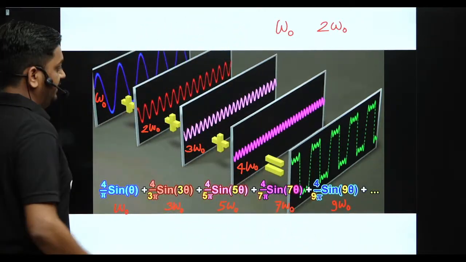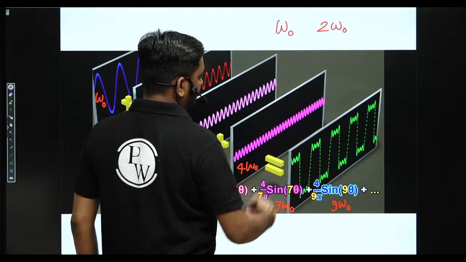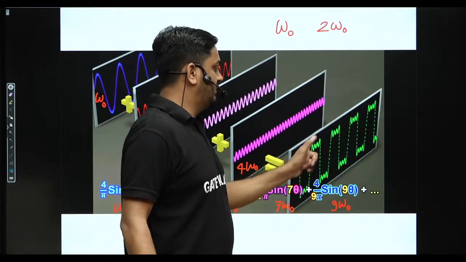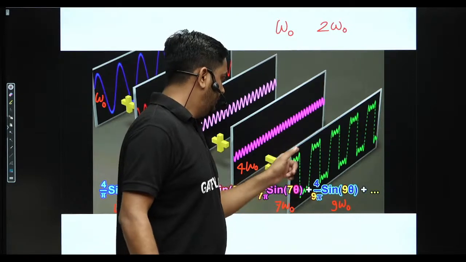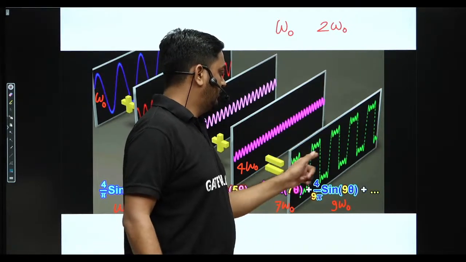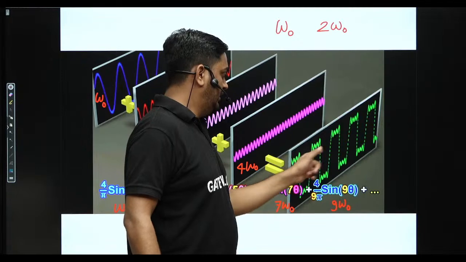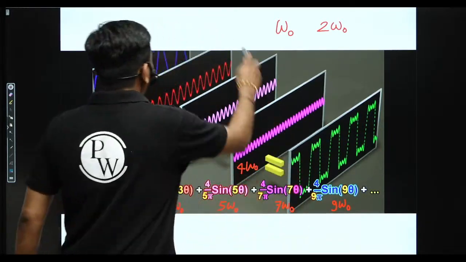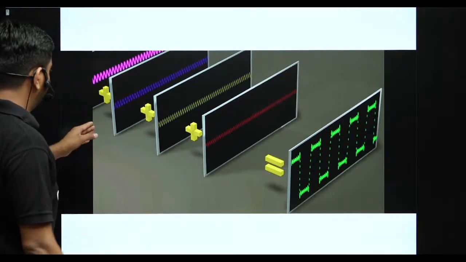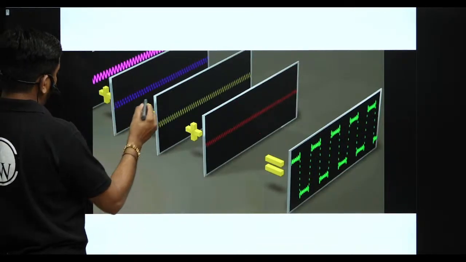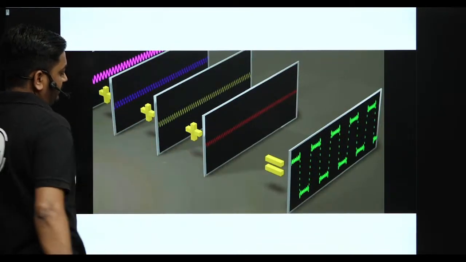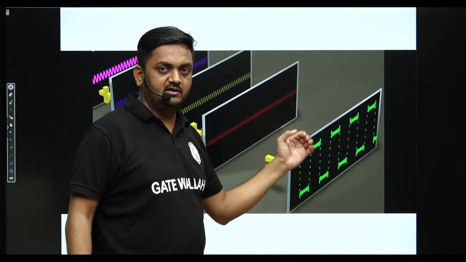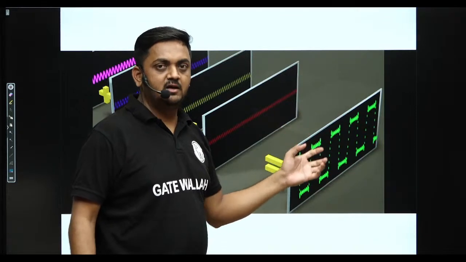So here we are adding, and you can see the resultant signal is no longer sinusoidal, it is a different waveform, and you can get the prediction from this. It will later be converted into the square waveform, square wave. So again here it is 9 omega 0, 11 omega 0, then 13 omega 0, 15 omega 0, sin theta, sin 3 theta, sin 5 theta, sin 7 theta, and so on.